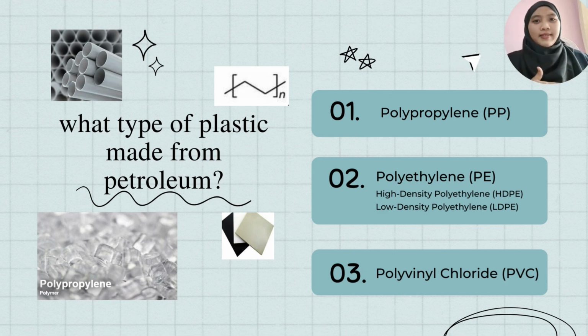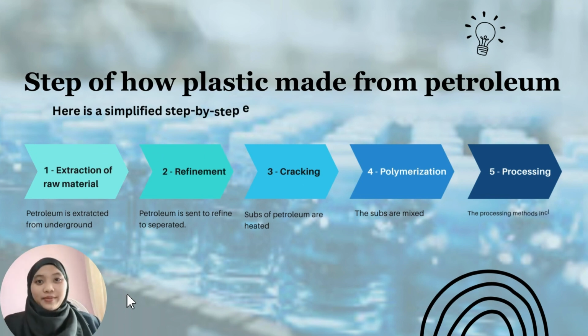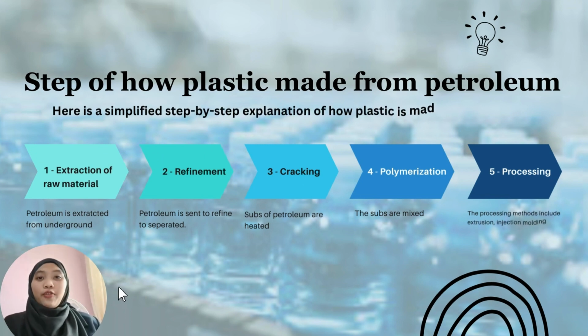Most modern plastics are derived from fossil fuel-based chemicals, specifically petroleum. However, recent industrial methods use variants made from renewable materials. The majority of plastic in use today is made from hydrocarbons, organic molecules consisting entirely of carbon and hydrogen. Next, how plastics are made from petroleum. For the first step, extraction of raw materials.